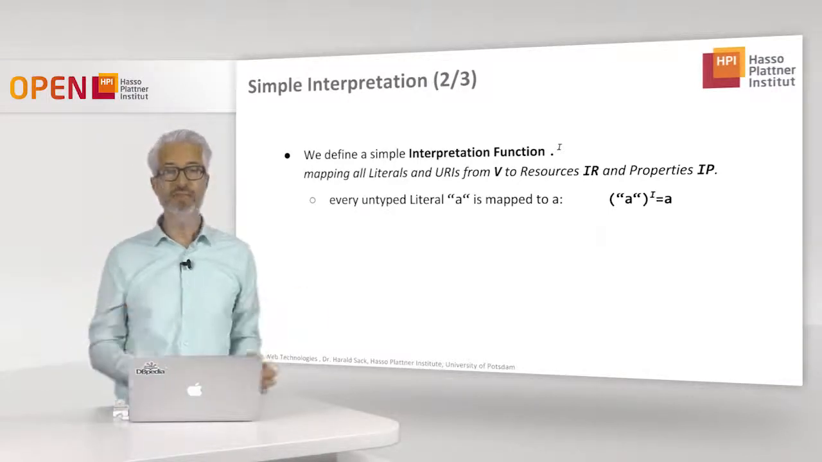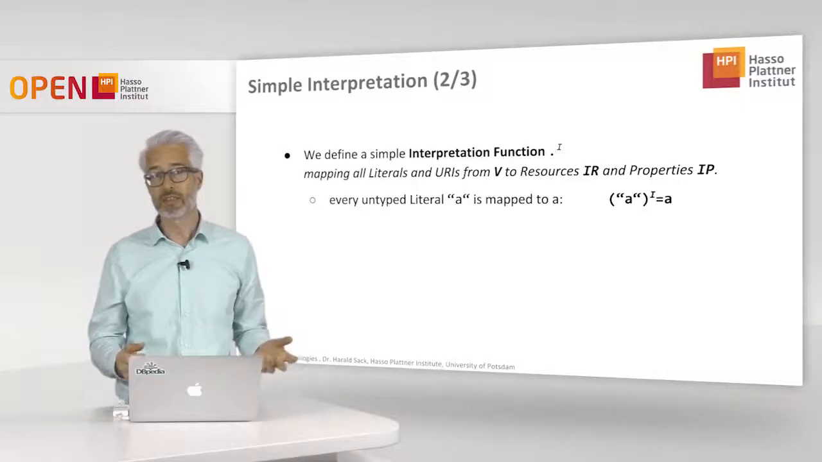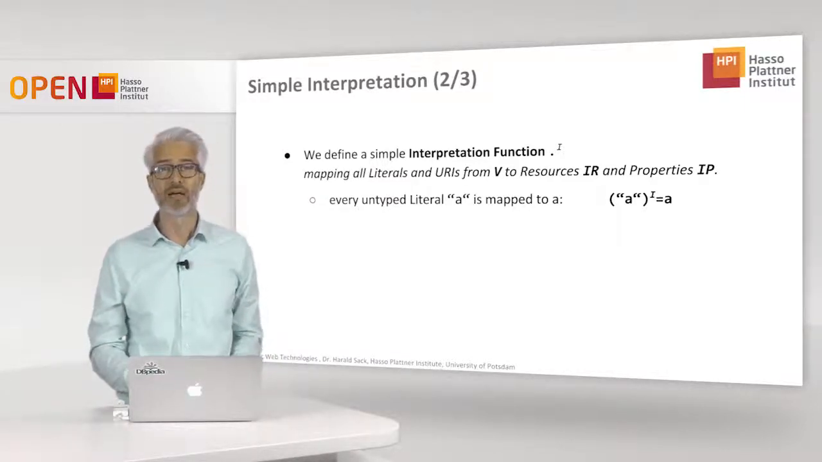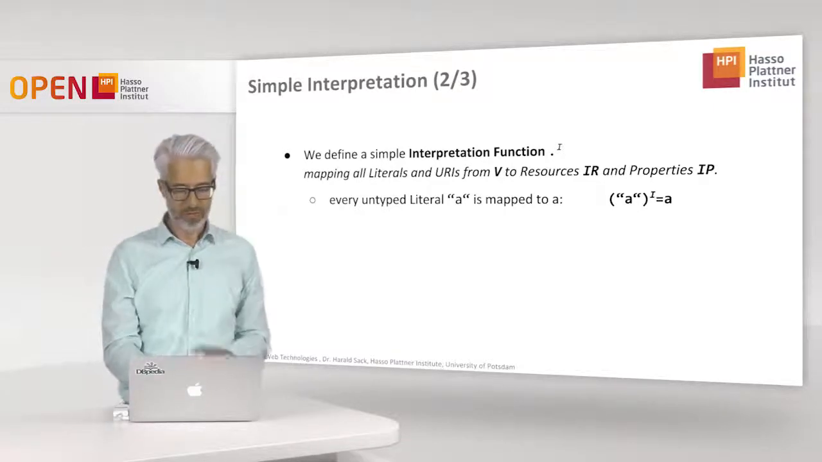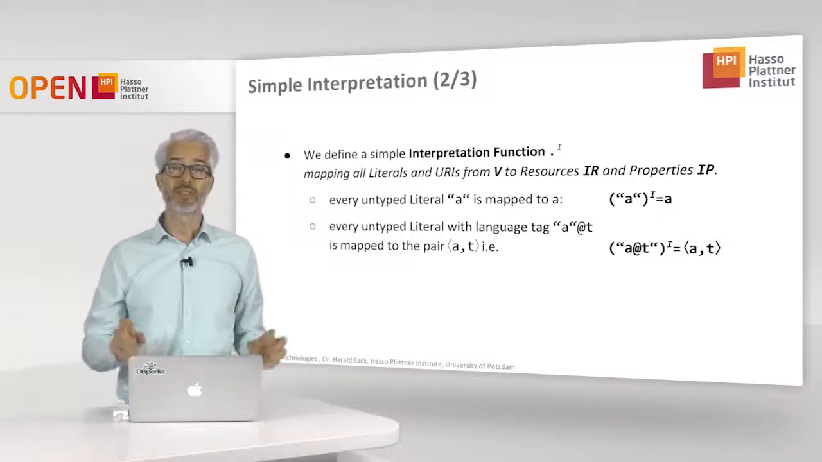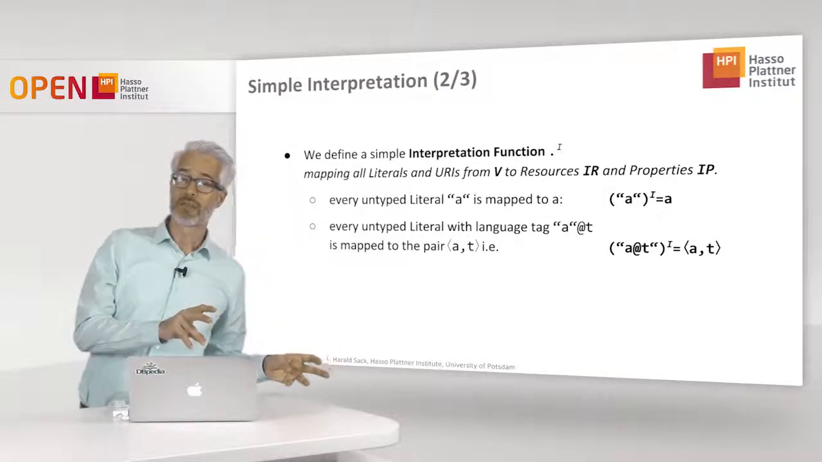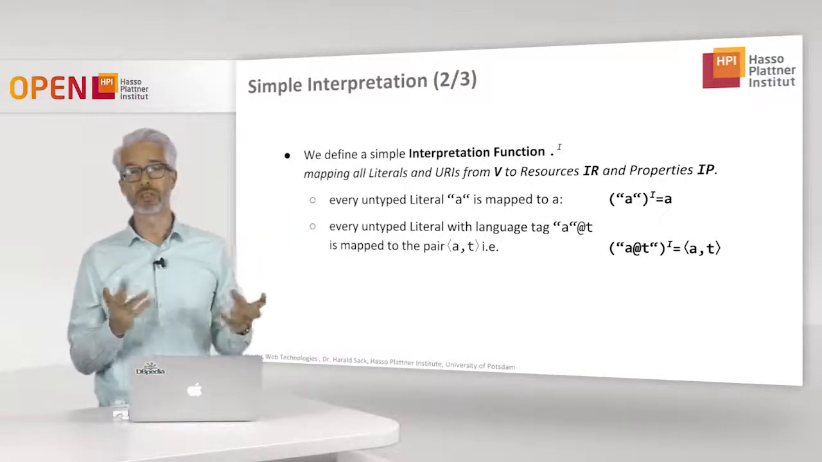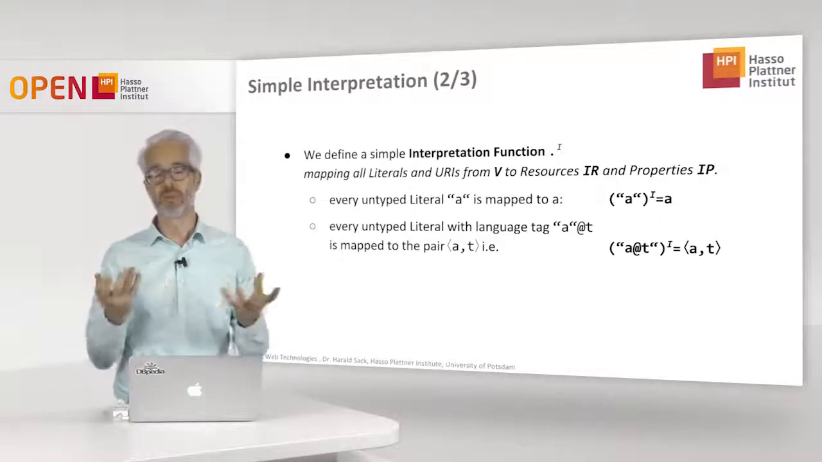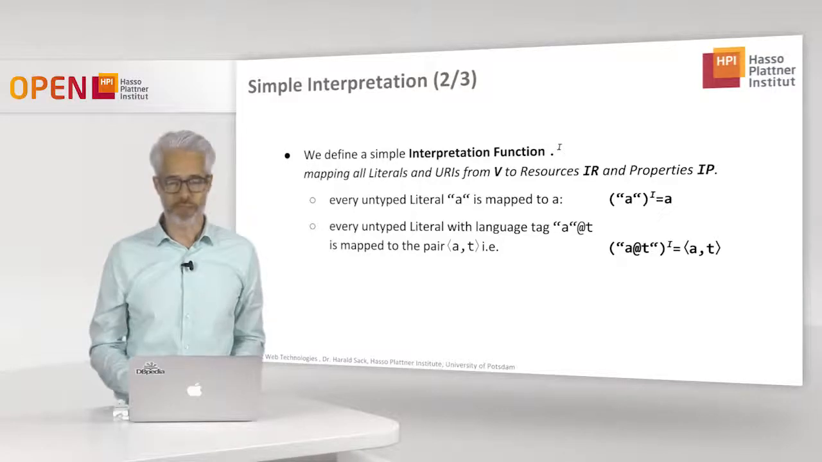So for every untyped literal a, this is mapped to an element a, which is somewhere in IR. So you see this, first we are treating an interpretation of untyped literals. Then if this untyped literal has a language tag, for example, this occurs of course in RDF, then this is mapped to a pair, which is also then part of IR.